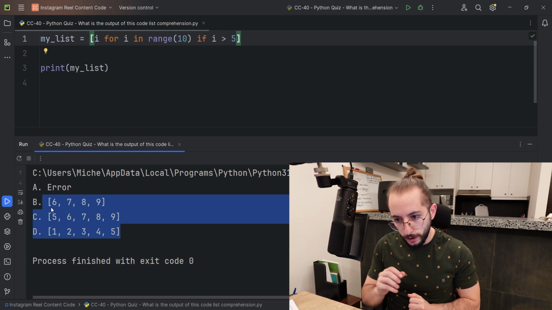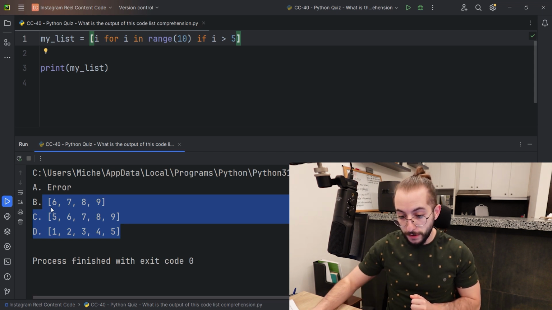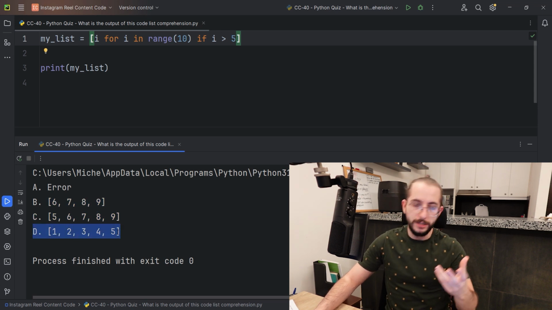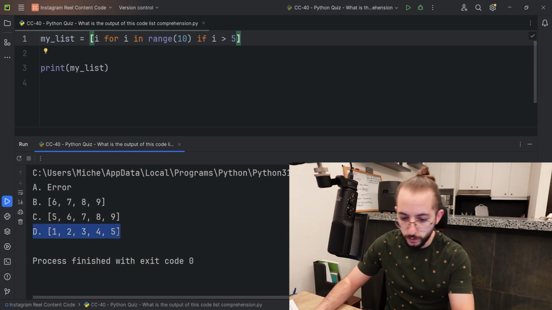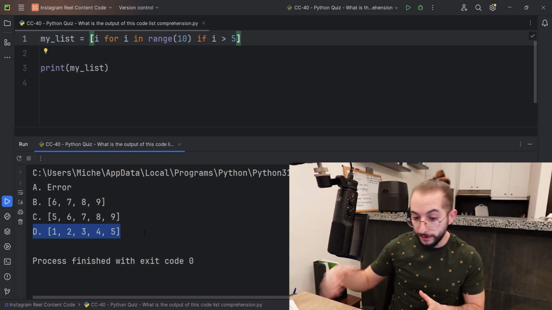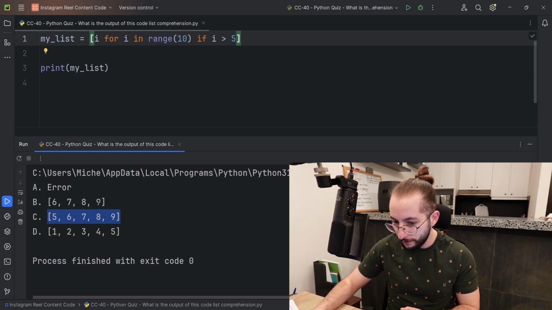And we are going to check the next thing, which is i greater than 5. And so the D choice, of course, goes out of the window because we're starting at 1, 2, 3, 4, 5. So we only want i greater than 5. But then the question is, is it 5, 6, 7, 8, or is it 6, 7, 8, 9?